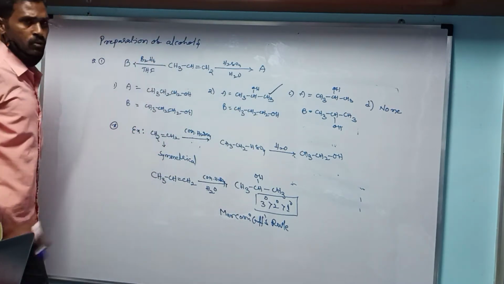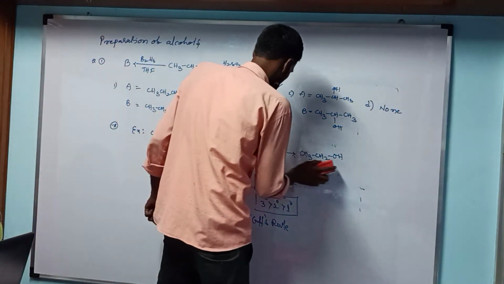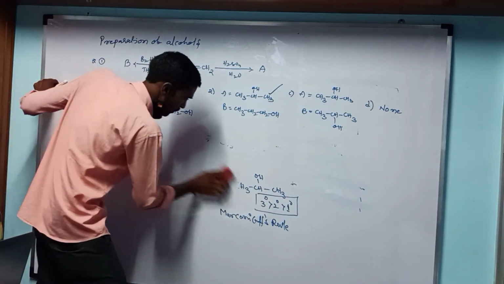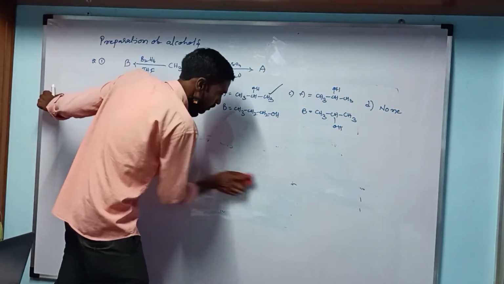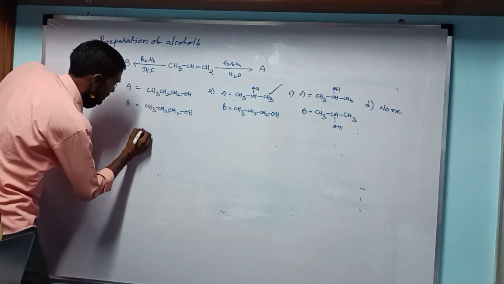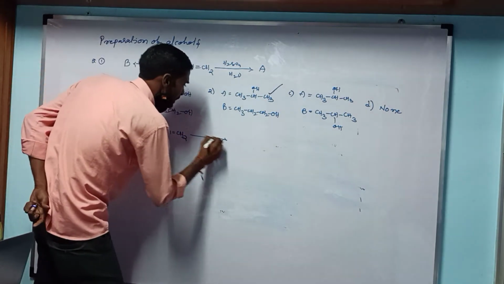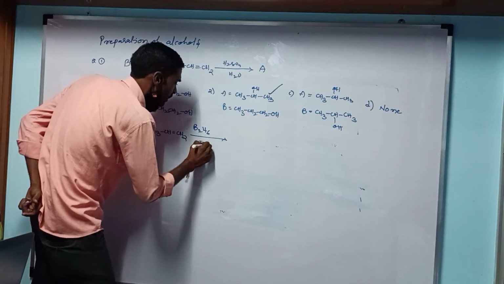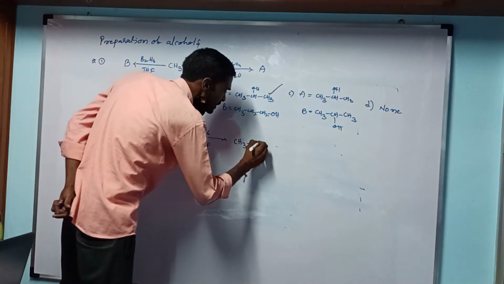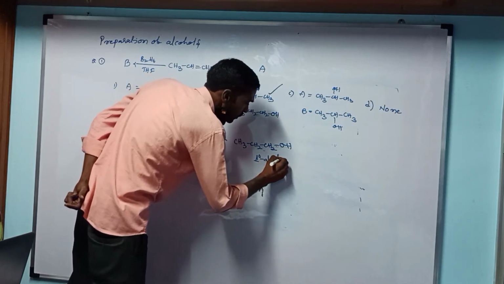Then the next one reacts with B2H6, diborane. The second process: CH3CH=CH2 reacts with B2H6, diborane, then in THF, tetrahydrofuran, to produce the compound CH3CH2CH2OH. So here also a primary alcohol is formed.